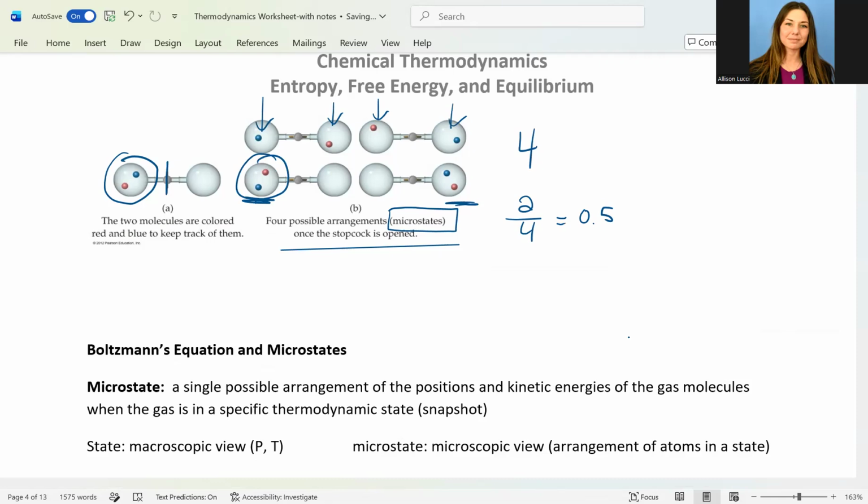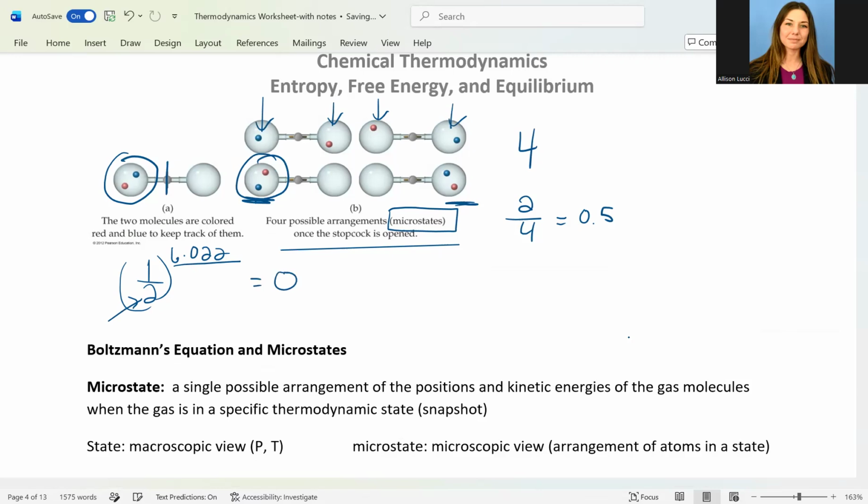If we look at the probability of just two molecules, things are pretty simple to define. But say we had a mole of molecules, and we have two different locations, two different sides, but we raised it to how many molecules we have in a mole.